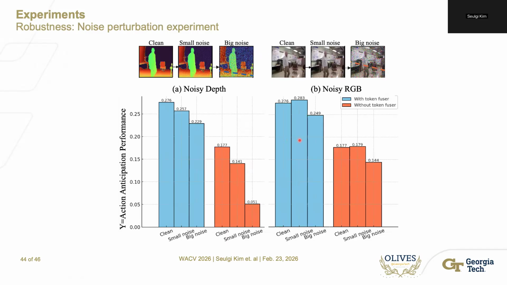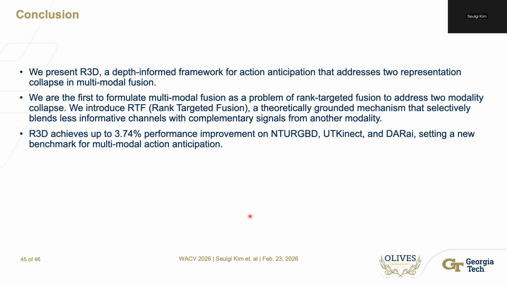Lastly, we also conduct a robustness test in various noisy settings. We set clean, small noise, and big noise. Our fusion method was robust in all three settings, whereas without our targeted fusion, the anticipation performance drops significantly with the amount of noise.